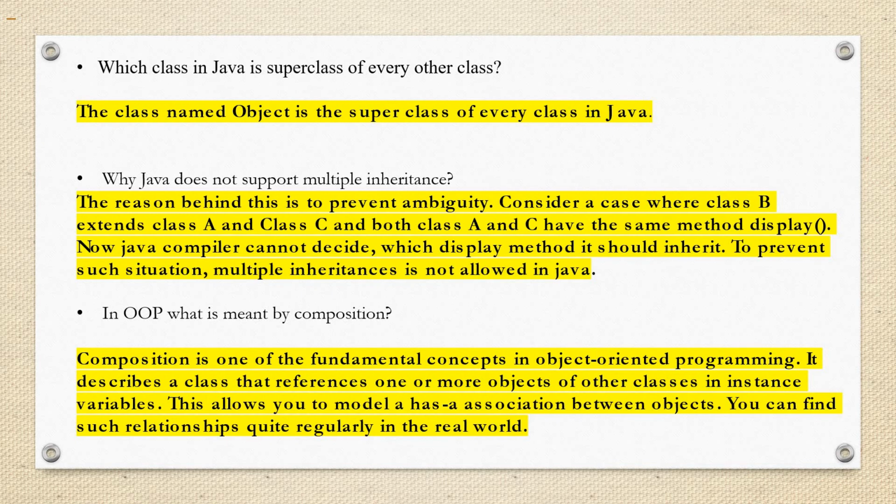Why does Java not support multiple inheritance? The reason behind this is to prevent ambiguity. Consider the case where class B extends class A and class C. Both class A and C have the same method display. Now the Java compiler cannot decide which display method it should inherit. To prevent such a situation, multiple inheritance is not allowed in Java. But Java 8 supports multiple inheritance through interfaces, which can have the implementation of the same method, and they can call the method.